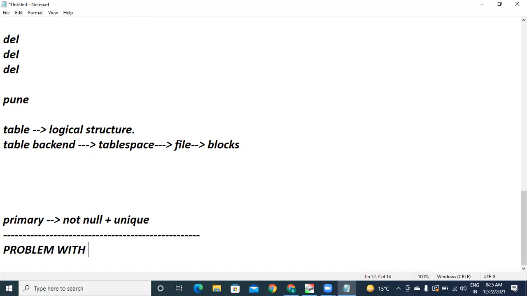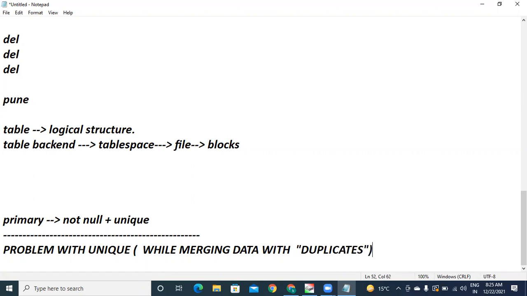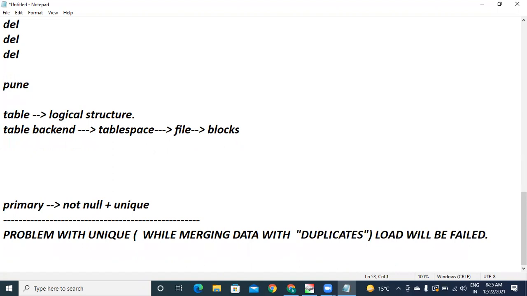The problem with a unique index, unique property: duplicates, the load will fail. This is one point.